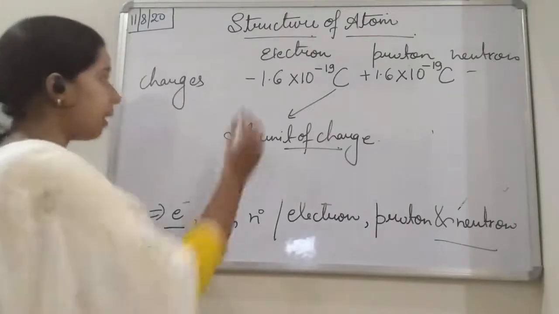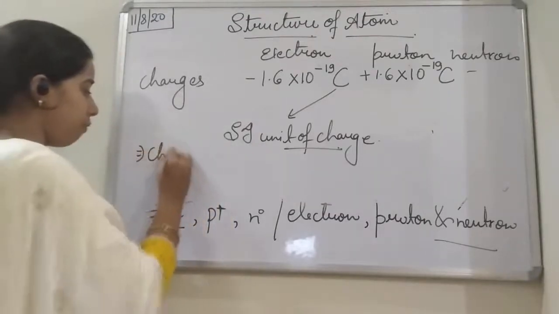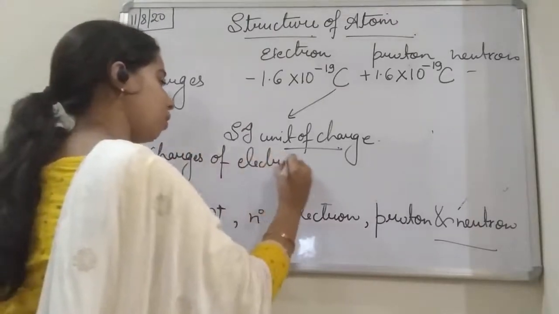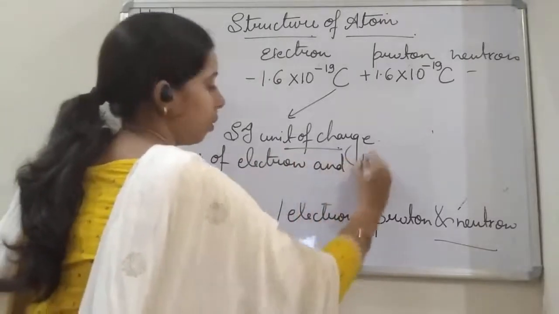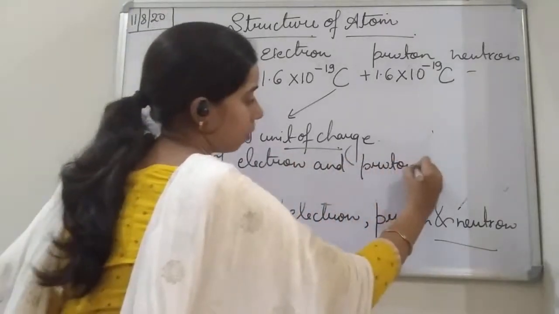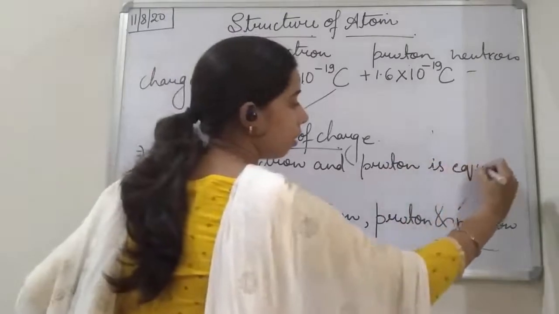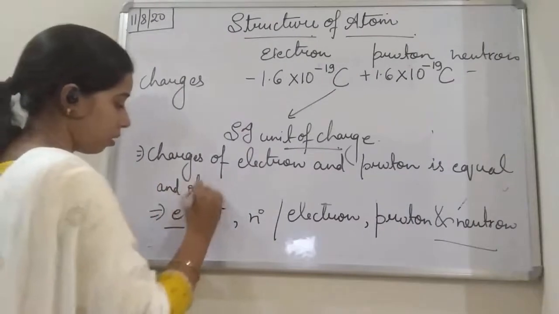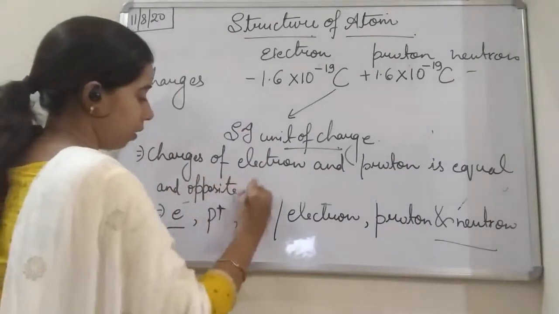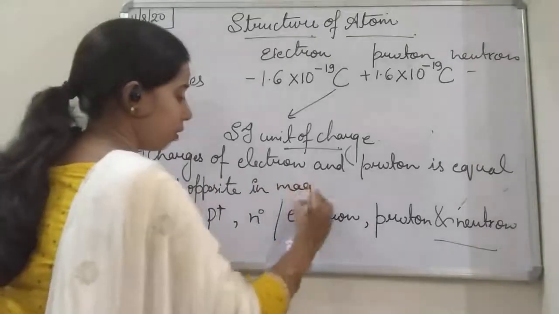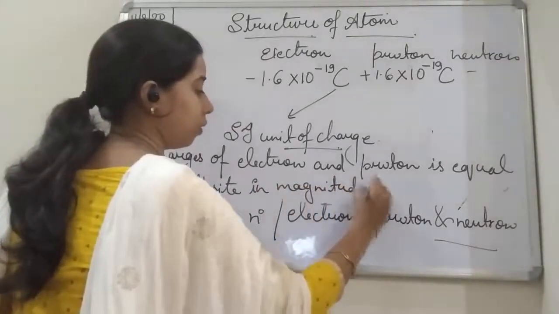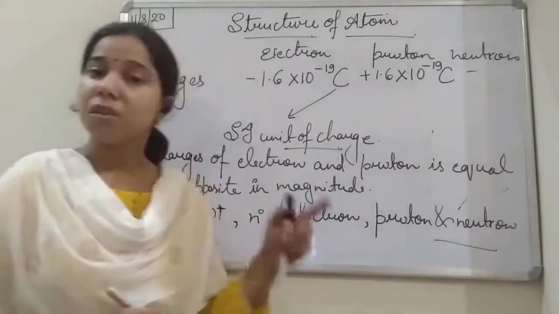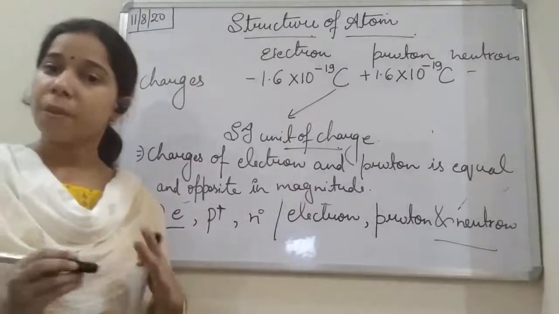So we can say that the charges of electron and proton are equal and opposite in magnitude. The value remains the same, but the charges are different. Charges are just opposite to each other.